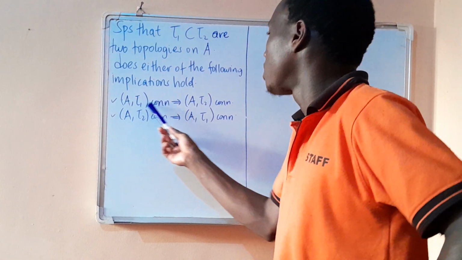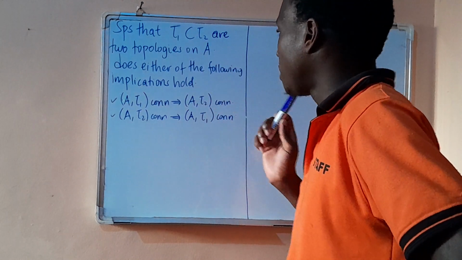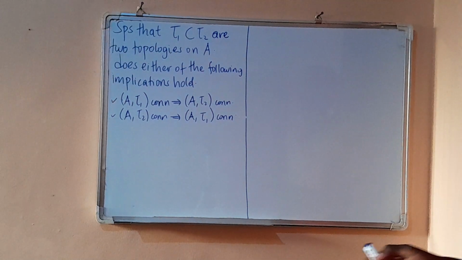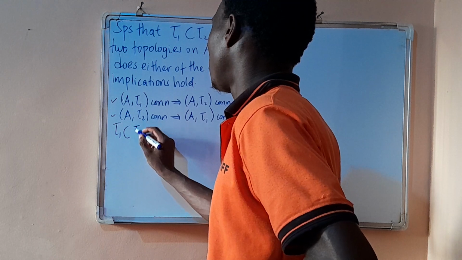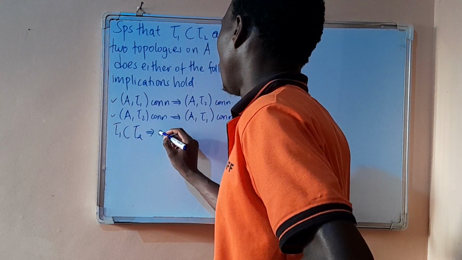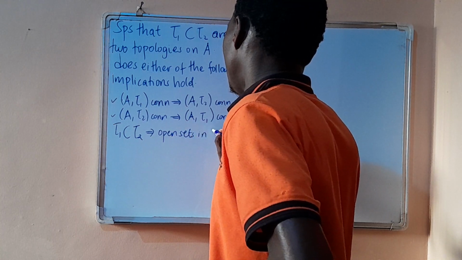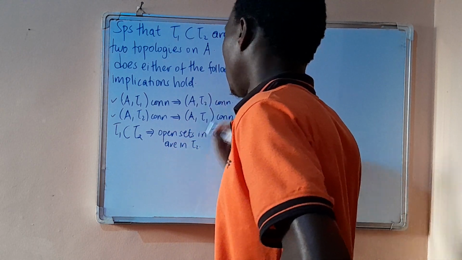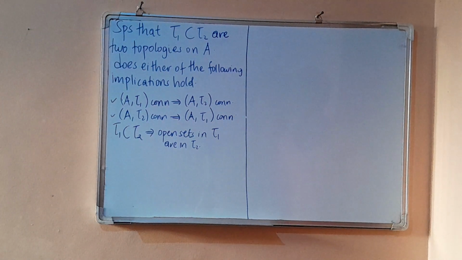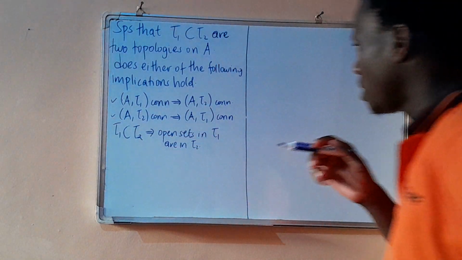If this space here is connected, does it imply that this is connected, if tau 1 is a subset of tau 2? Now, tau 1 being a subset of tau 2 implies that open sets in tau 1 are in tau 2. Let us first investigate this first statement.